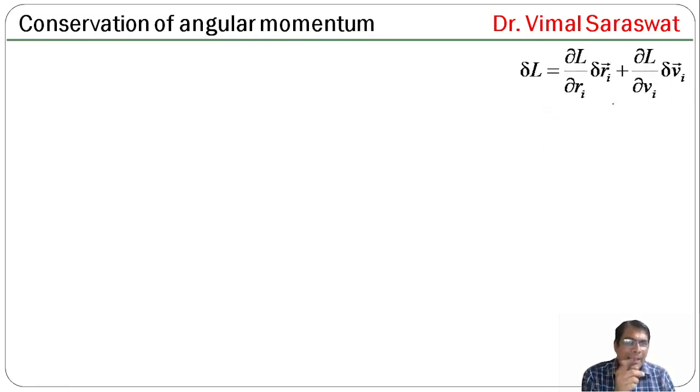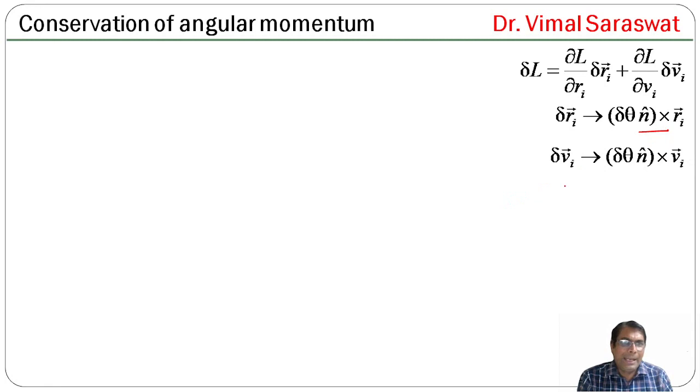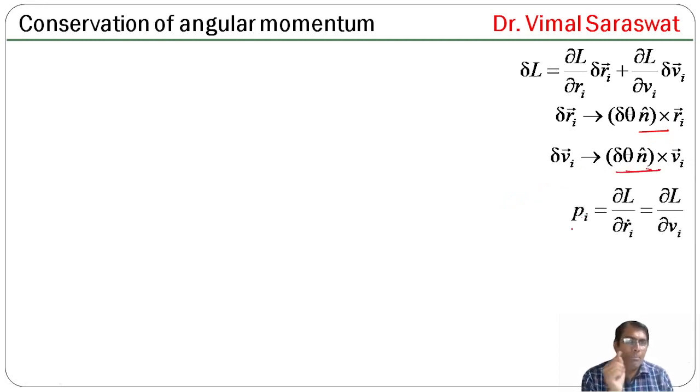Now delta L is this one, delta Ri is this one, and delta Vi is this one. Also, Pi equals del L by del Ri dot, and Ri dot means the rate of change of position, which is actually Vi, that is velocity. So Ri dot will be Vi. It means Pi equals del L by del Vi. Also, Pi dot is del L by del Ri.